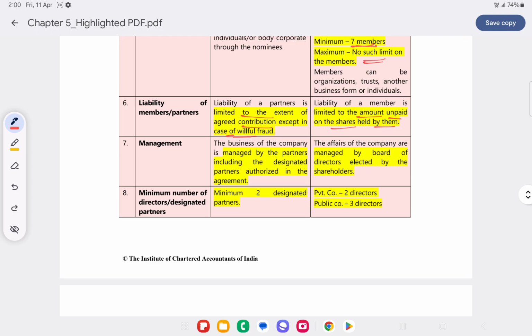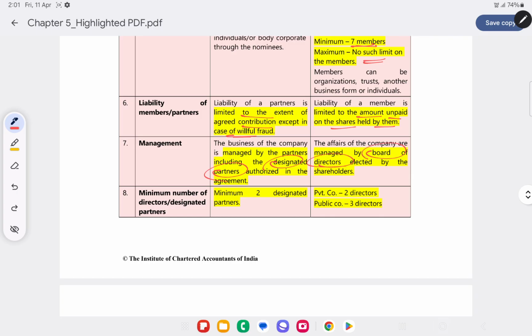One difference is that in case of a company limited by share capital, the members may be asked to contribute to the capital either at the time of winding up or even while the company is running. Whereas in case of a company limited by guarantee, they will be asked to contribute only at the time of winding up. Management: in case of LLP, it will be managed by the designated partners, whereas a company is managed by the board of directors.